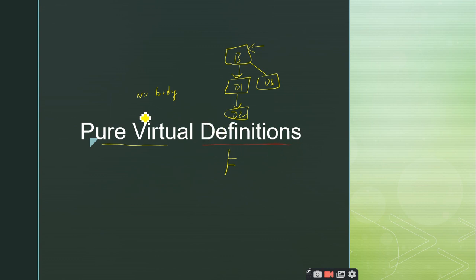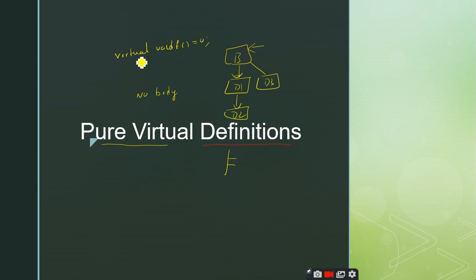You might have got a doubt. What is the syntax for a pure virtual function? Virtual void function name equals to 0. This is the syntax you have to give for the pure virtual function. But how can I add one or two statements?